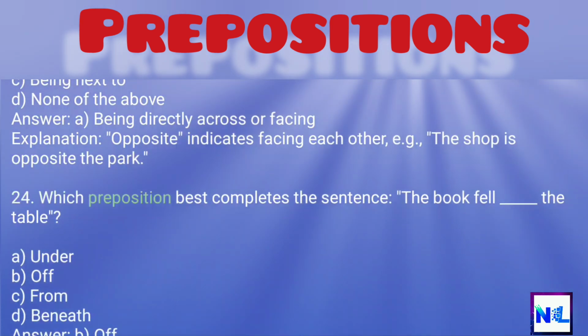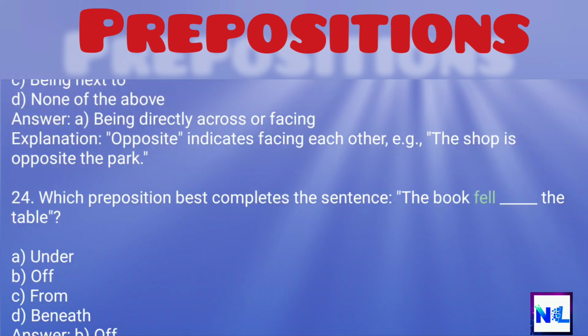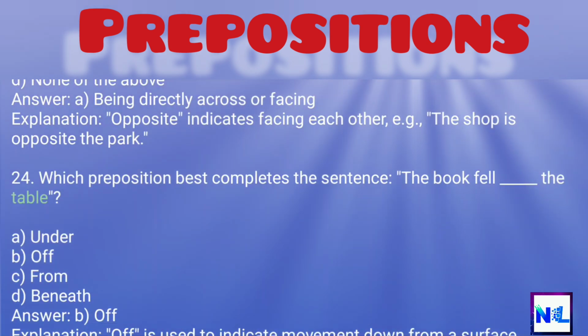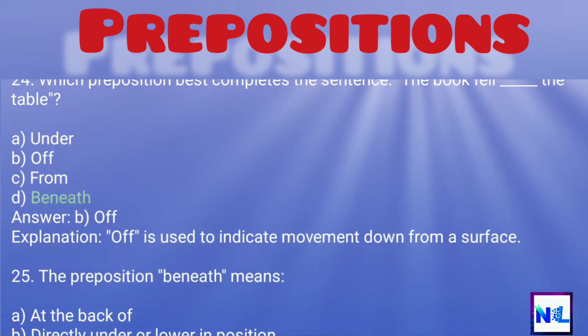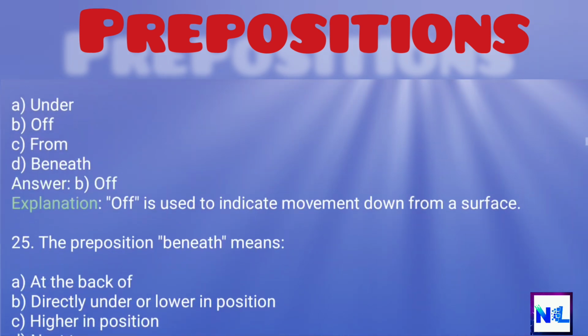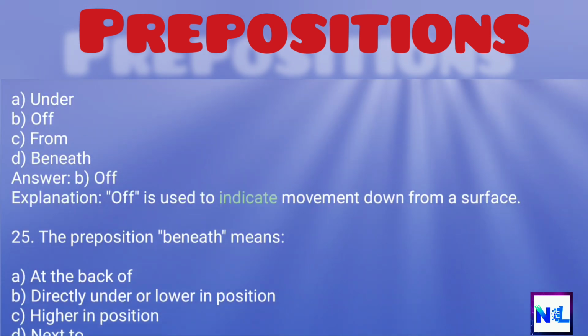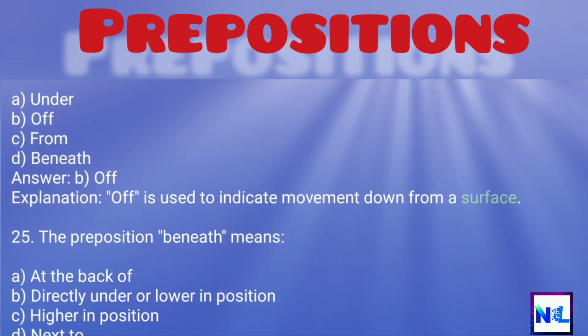24. Which preposition best completes the sentence? The book fell the table. A. Under, B. Off, C. From, D. Beneath. Answer: B. Off. Explanation: off is used to indicate movement down from a surface.